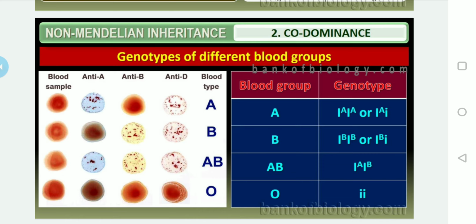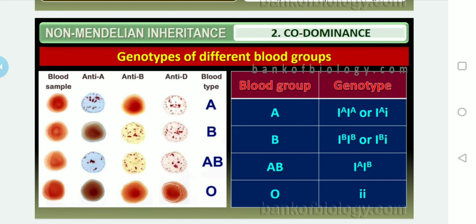Now the genotypes of the different blood groups. Remember, blood group A is found in both homozygous and heterozygous conditions. Homozygous means I to the power of A, I to the power of A. Heterozygous means I to the power of A and small i. Similarly in blood group B, homozygous and heterozygous. But what about the AB?